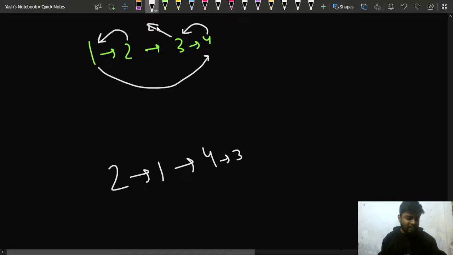Please write in the chat if this much part is clear to everybody, so that we can keep on proceeding further with this particular problem. You can just give me a quick plus one in the chat if this much part is clear to everybody, right? Okay, so this much part is clear, right? So what you have to do is change the connections, change the pointers here.